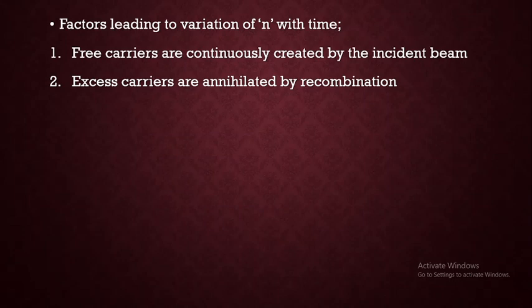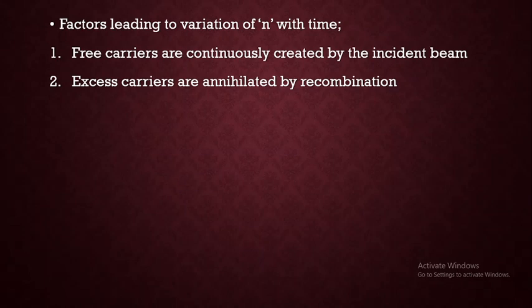In the first case there will be generation, that is, an increase in the number of carriers: electrons in the conduction band or holes in the valence band. Whereas there is another factor due to which the concentration of carriers will change with respect to time, that is recombination.